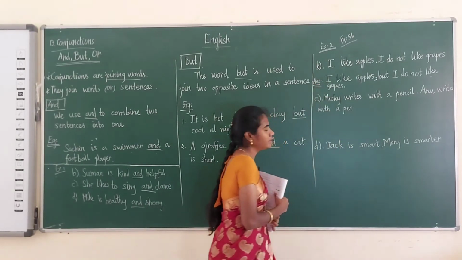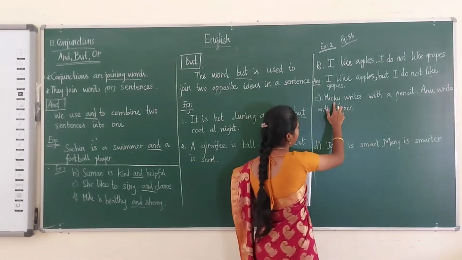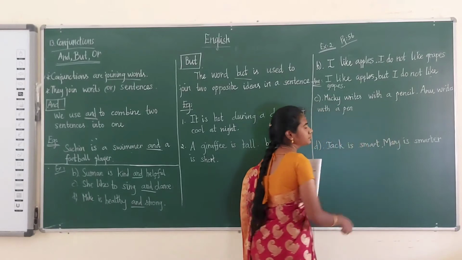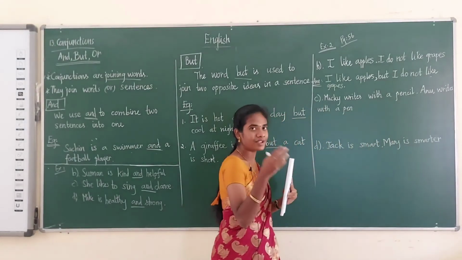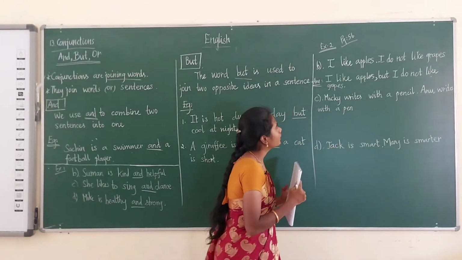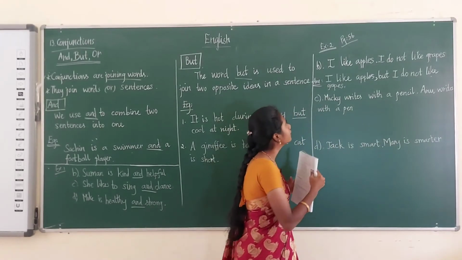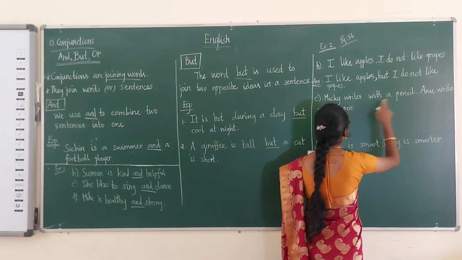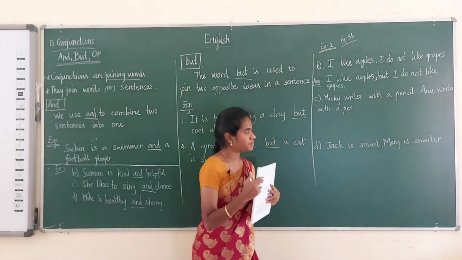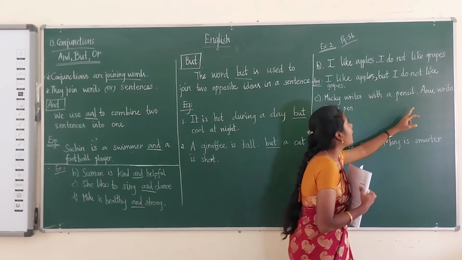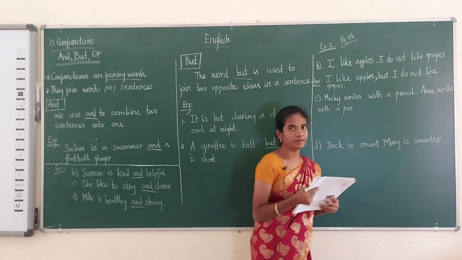The next question is: Mickey writes with the pencil, Anu writes with the pen. Here they are telling two opposite ideas in a sentence, that is pencil and pen. So we can combine these two sentences. Mickey writes with the pencil but Anu writes with the pen. Like that you have to write.